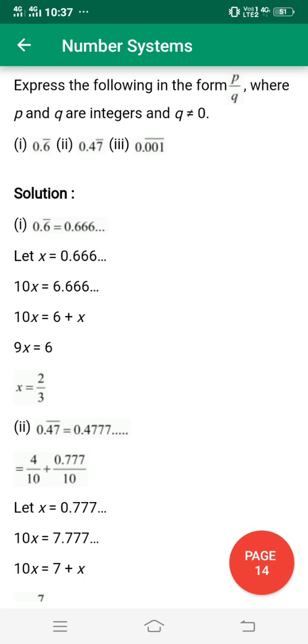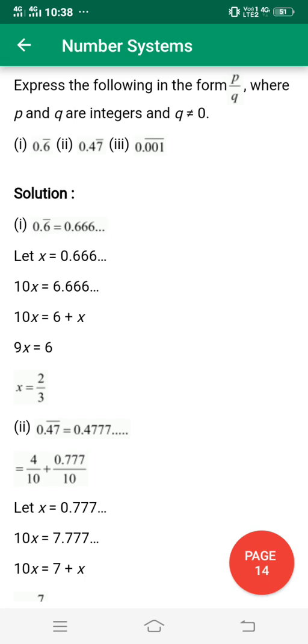So we divide by 10, the point should go out. So 10x is equal to 6.666.